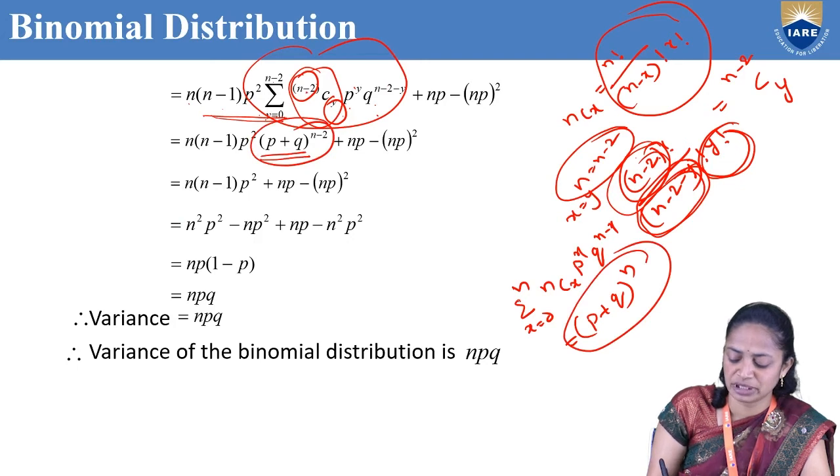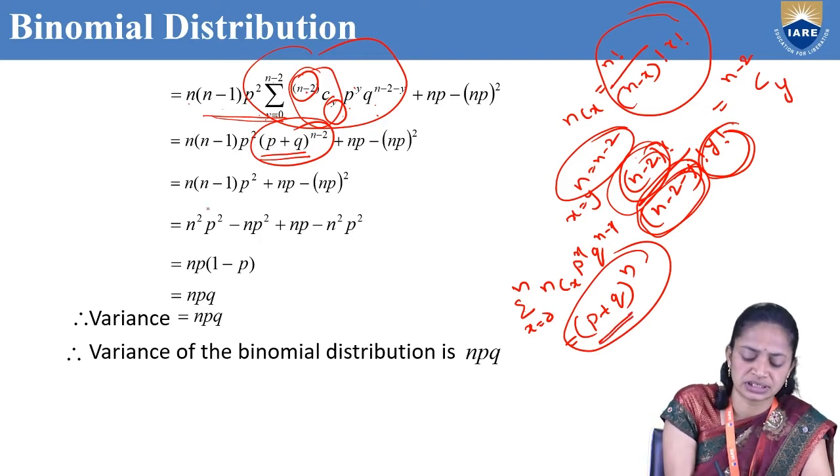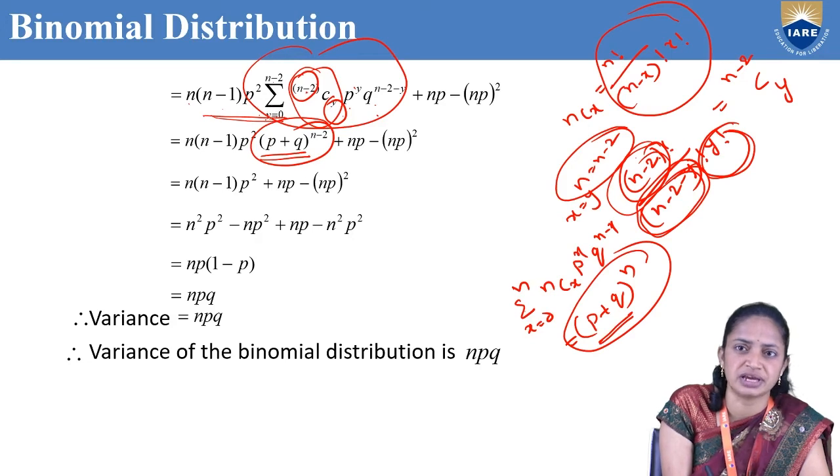So this will be in the form of summation x equal to 0 to n nCx p^x q^(n-x), which can be written as (p + q)^n. This is also in the form of summation y equal to 0 to n minus 2 of (n-2)Cy p^y q^(n-2-y), which can be written as (p + q)^(n-2). So that will be converted to n(n-1)p^2 (p + q)^(n-2) + np - (np)^2.